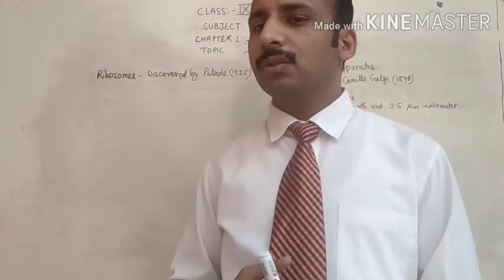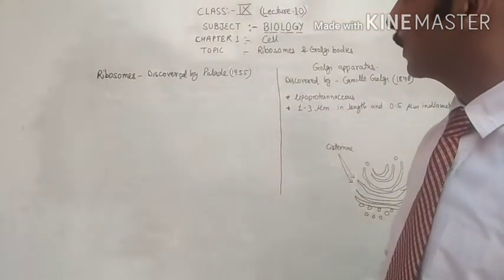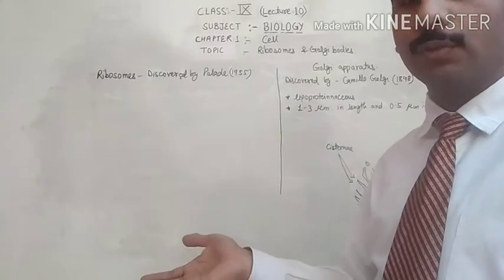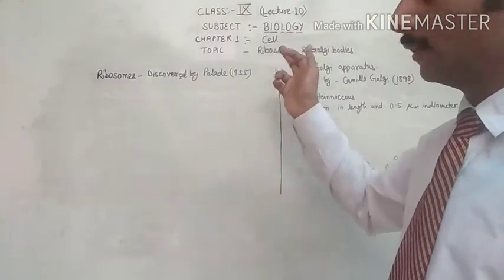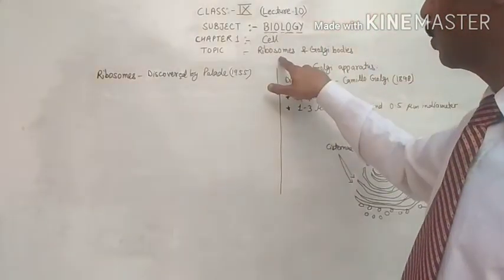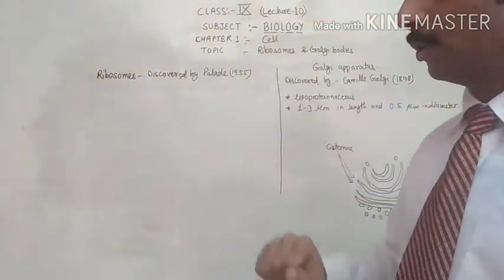Dear class 9th students, today is lecture number 10 of class 9th biology, chapter 1, which we were doing in the last video: the cell, the fundamental unit of life, structural and functional unit of life. Today's topic is ribosomes and Golgi bodies.